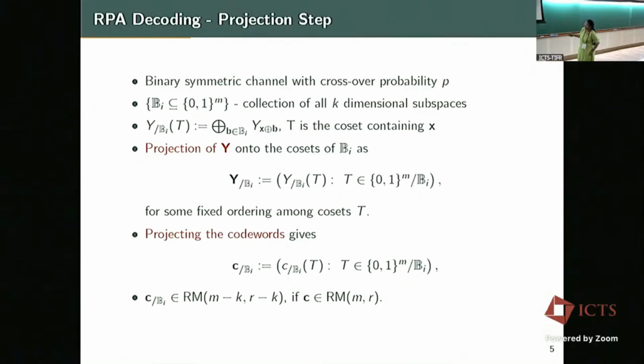If we look at the noise-free versions of it, then the exact projections are actually codewords of RM(m minus k, r minus k). So this is an easy fact that is proved in the paper. I'll not state more than that, but it is crucially used in the projection step. So that is the projection step in the recursive projection aggregation.